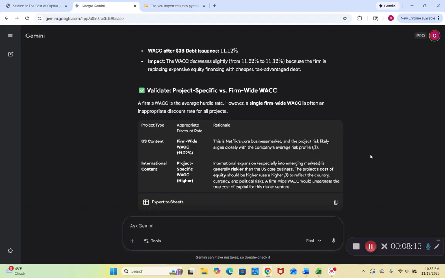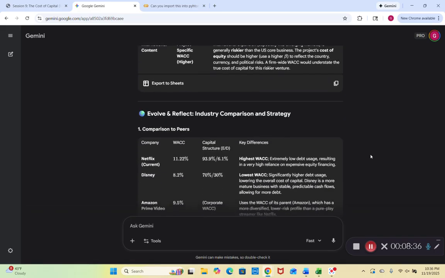International content has a project-specific WACC, which gives us a higher percentage. Our rationale here is that the international expansion, especially into emerging markets, is generally riskier than the U.S. core business. The project's cost of equity should be higher. Use a higher beta to reflect the country, currency, and political risk. A firm-wide WACC would understate the true cost of capital for a riskier venture.